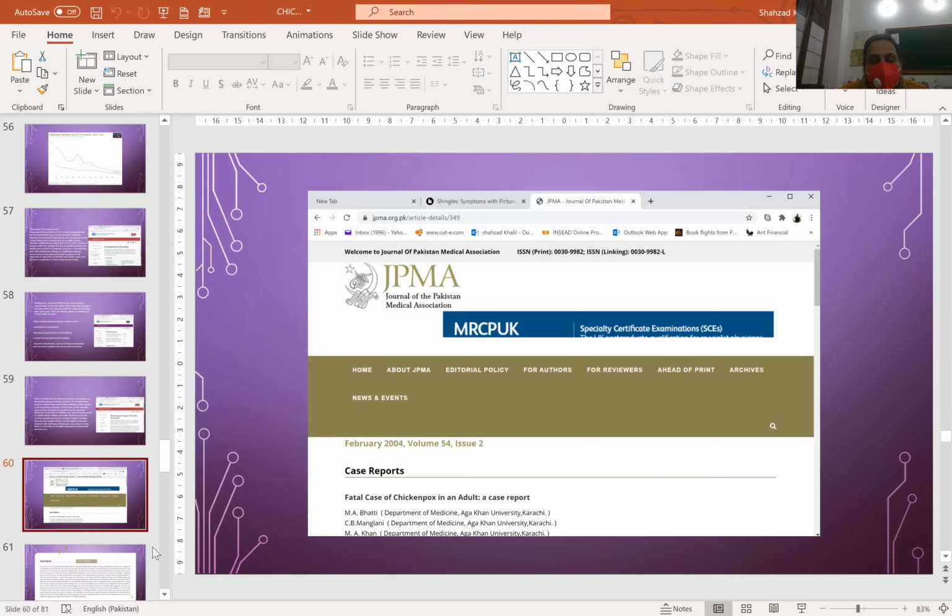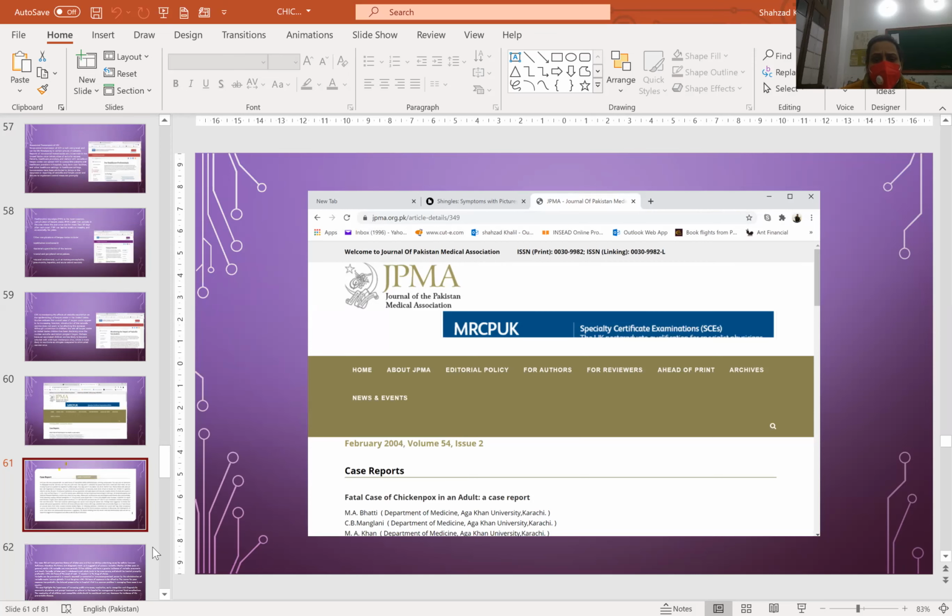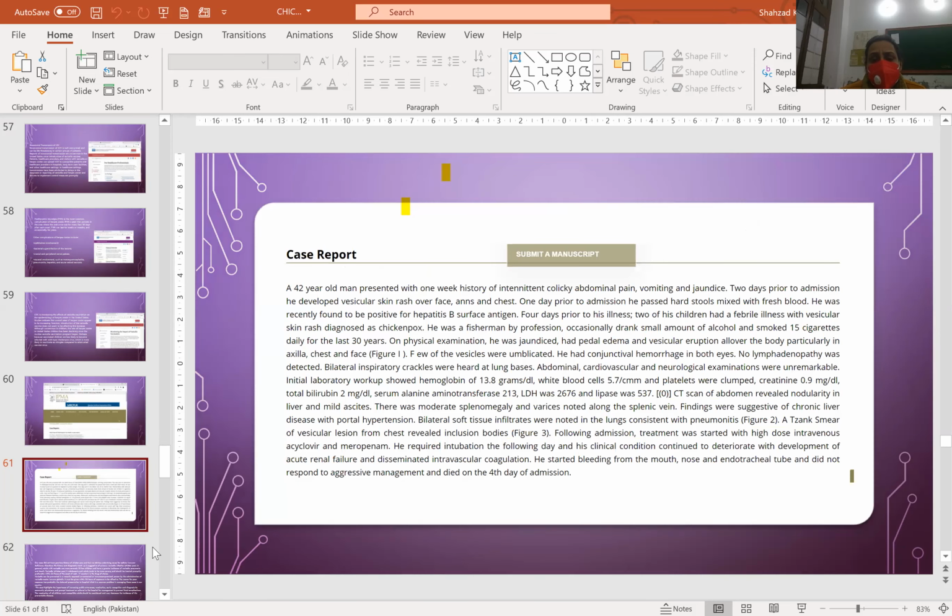Then there was one case report which was published in JPMA. It was a case report of a 42-year-old man who presented with a 1-week history of intermittent colicky abdominal pain, vomiting, and jaundice. Two days prior to admission, he developed a vesicular skin rash over the face and chest. One day prior to admission, he passed hard stool mixed with fresh blood. He was recently found to be positive for hepatitis B surface antigen.